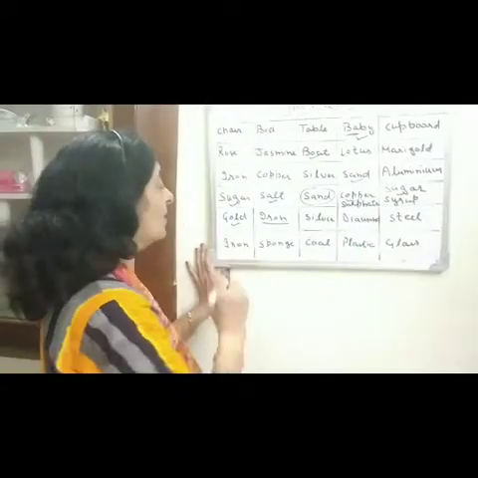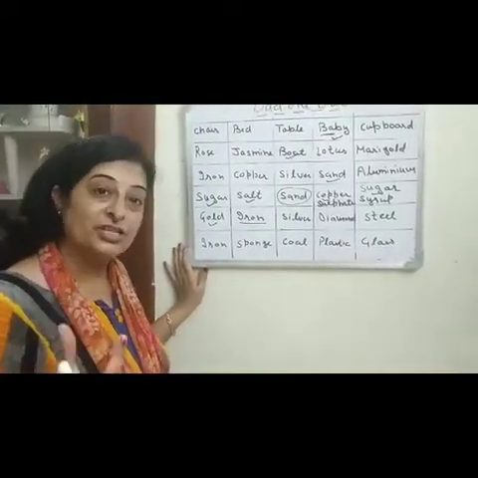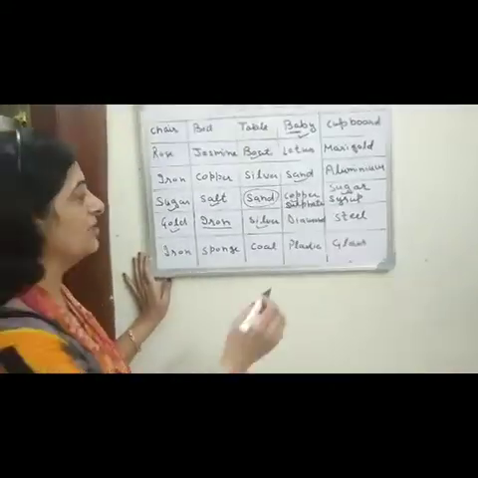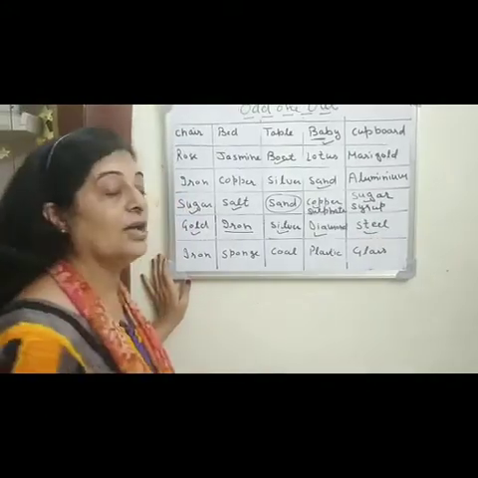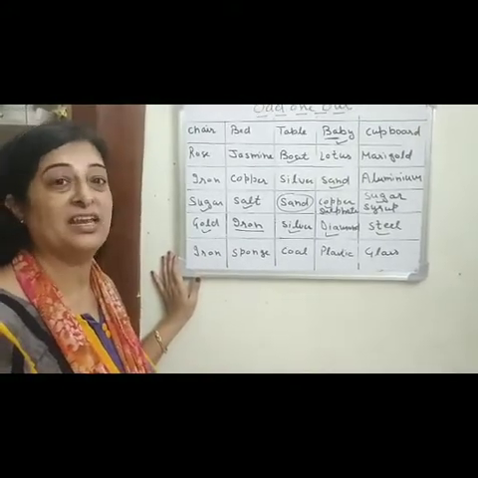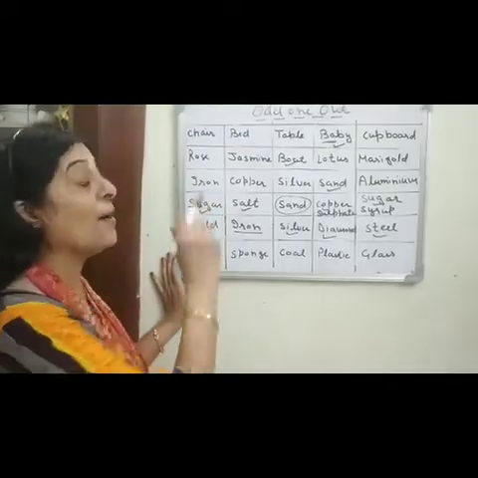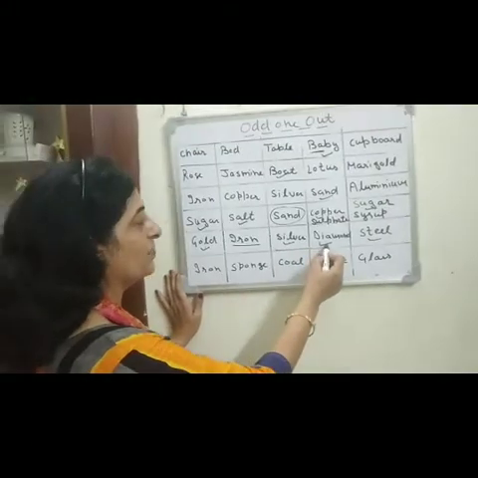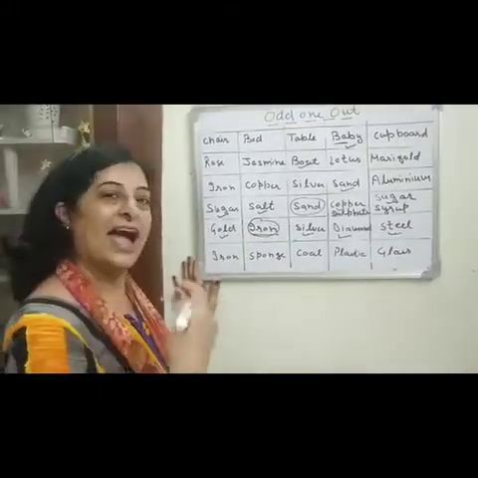Because gold has shine, luster. It is a lustrous material. Silver also has a shine, luster. Diamond also has a luster. Steel also has a luster, but does iron have a luster? No, it is very dull, no? So on the basis of their properties, their appearance, shiny, shiny, shiny and shiny, the dull appearance will be out.